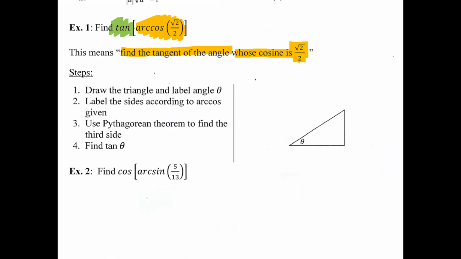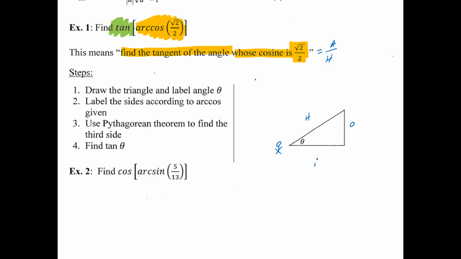Find the tangent of the arccosine of square root of 2 over 2. This is a review from trigonometry, so I went ahead and labeled the steps for you guys. Now, for the tangent of the angle whose cosine is square root of 2 divided by 2, remember cosine is adjacent over hypotenuse, so let's go ahead and draw this. Here's your little person right there. This is the perspective if you're looking at it.